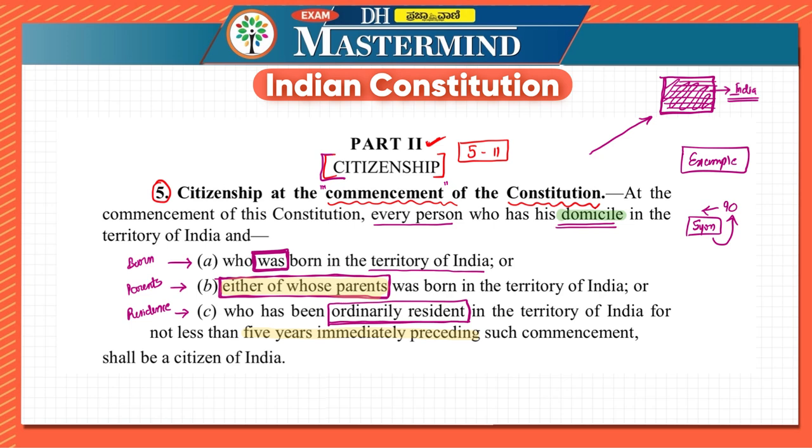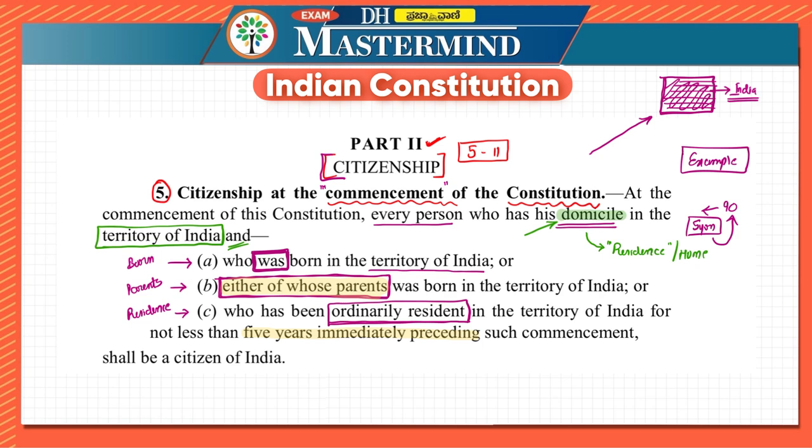Now we saw what is domicile. You can call domicile residence, or the place where the person lives. You can also call it home. That is why this article also mentions that they have to be residing in the territory of India. Along with that, there are three conditions.